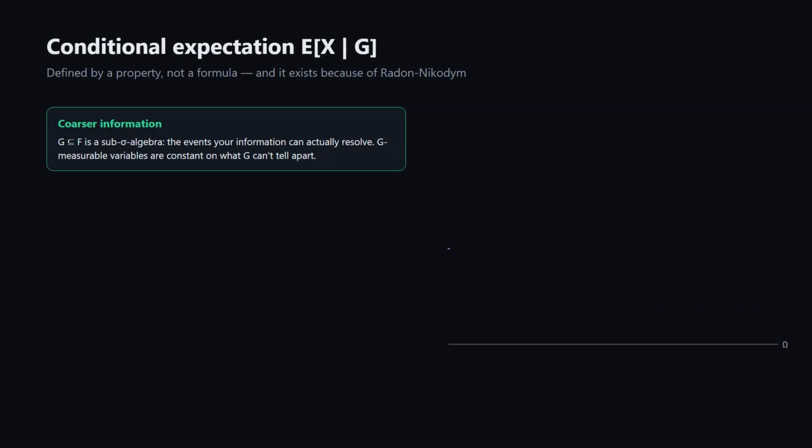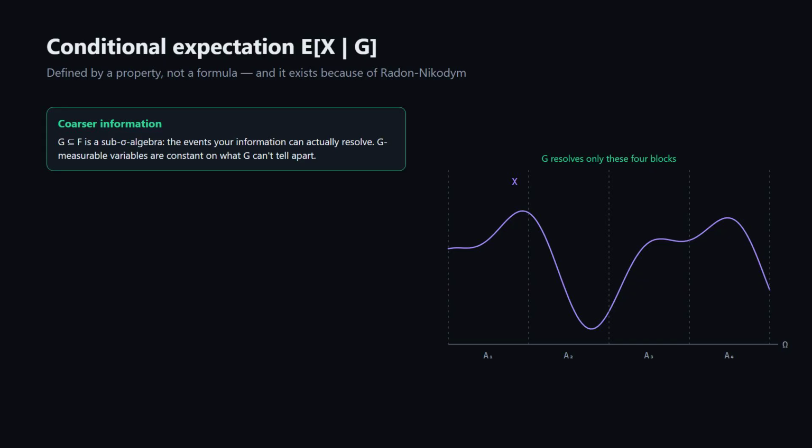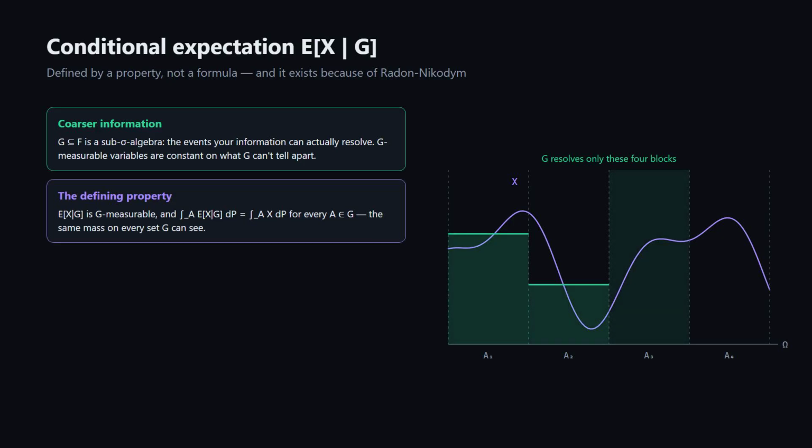Now the second loose end. Let G be a sub-sigma algebra of F, a coarser collection of events, standing for partial information. Not everything F can resolve, only what G is able to see. Conditional expectation, E[X | G], is not defined by a formula. It is defined by a property.